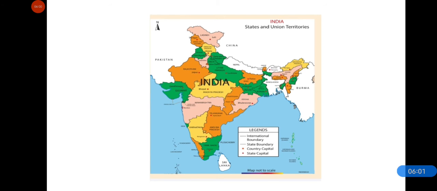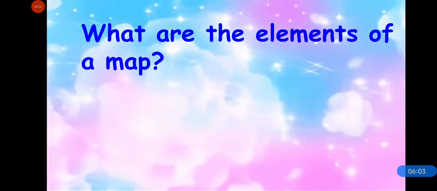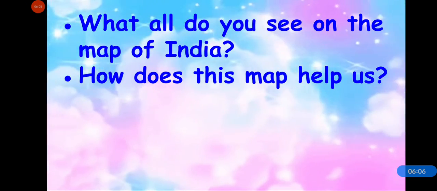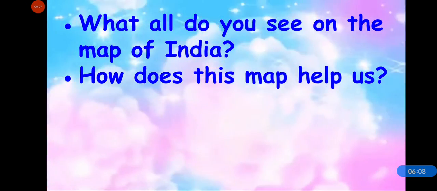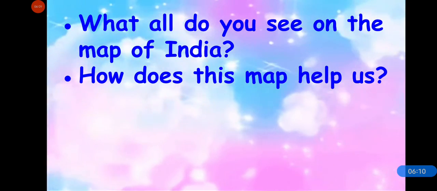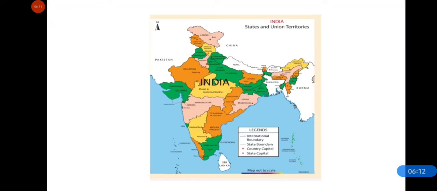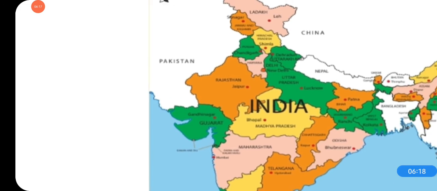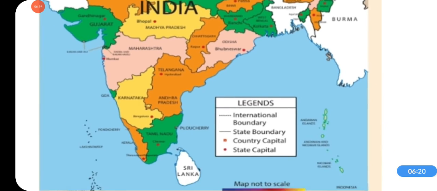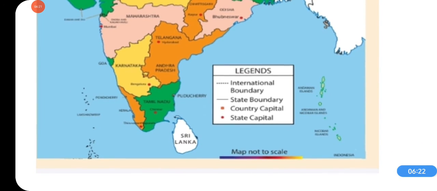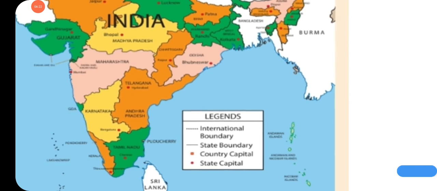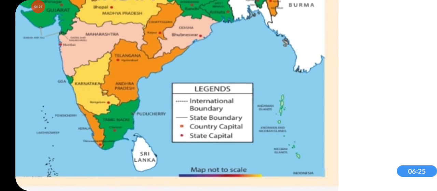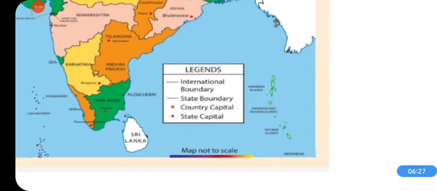Now you need to answer what all do you see on the map of India. How does this map help us? So the map of India shows the states and capitals and the boundaries. And how can you know that this is a boundary? By seeing the symbols from legends.